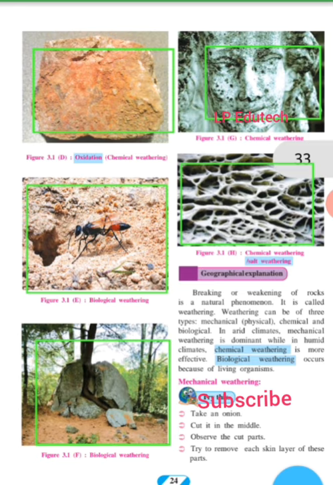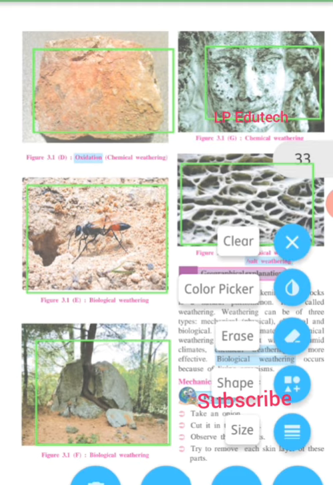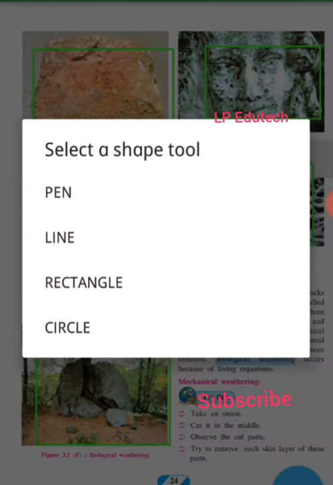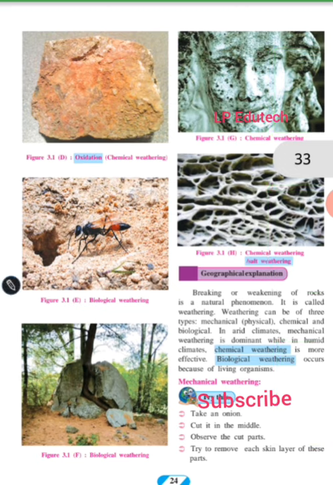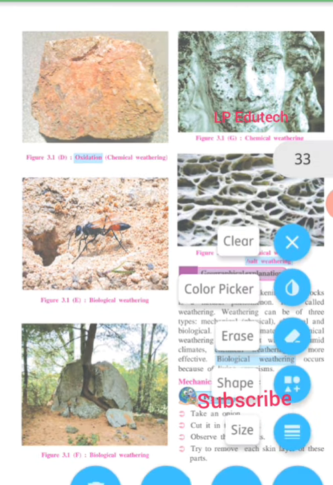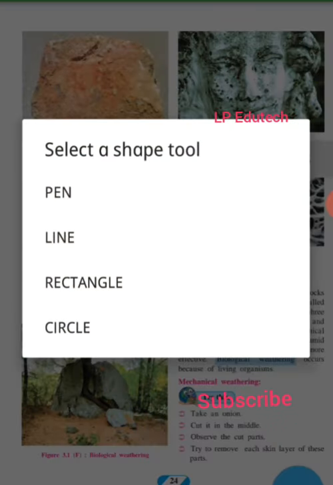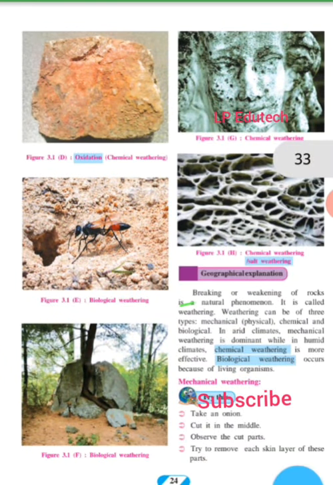So the breaking or weakening of rocks is a natural phenomenon, a natural process. It is called weathering. This is the very first definition. So what do you mean by weathering? Kindly pay attention to this line, you need to underline this: breaking or weakening of rocks is a natural phenomenon and it is called weathering. So this is the definition of weathering.